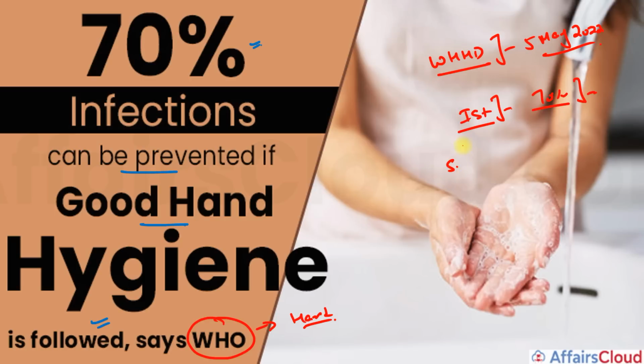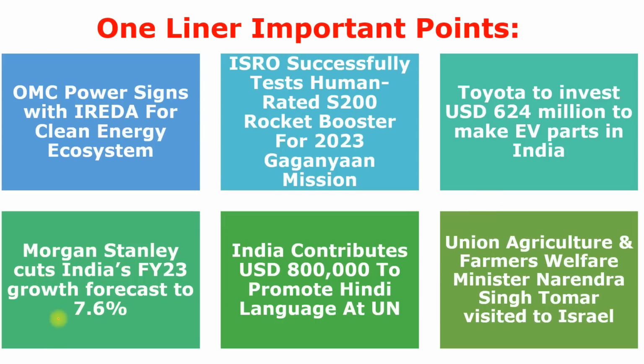So remember, this is World Hand Hygiene Day, which was observed on 5th of May 2022, and the theme was Health Care, Quality and Safety, Climate or Culture. Moving to next section, it is our one-liner important point.